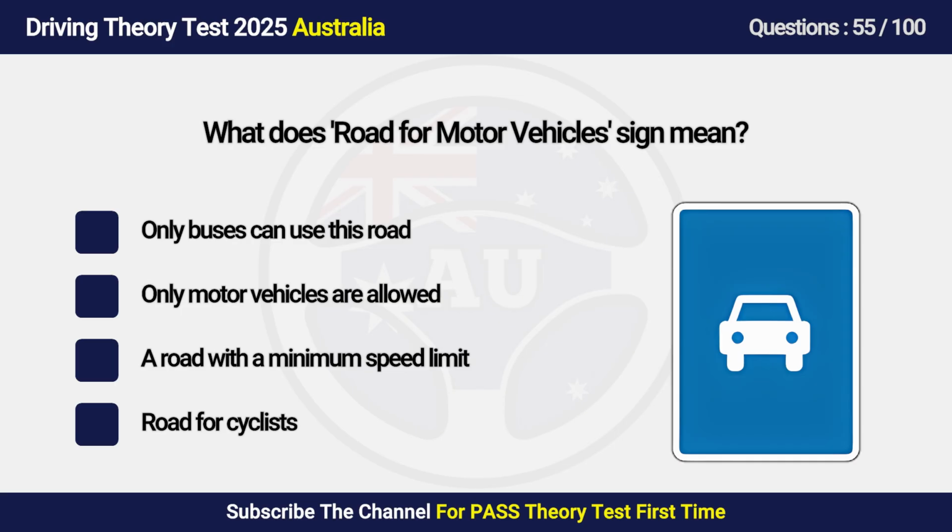A. Only buses can use this road. B. Only motor vehicles are allowed. C. A road with a minimum speed limit. D. Road for cyclists.